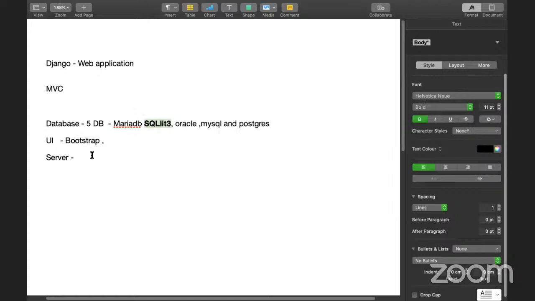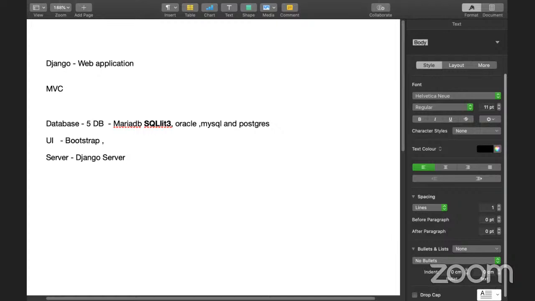And what is the server we are going to use here? Basically the Django server. In your local we can use the Django server, but when you are deploying Django applications, we use different servers, like Nginx, Unicorn. There are different types of servers we can use.